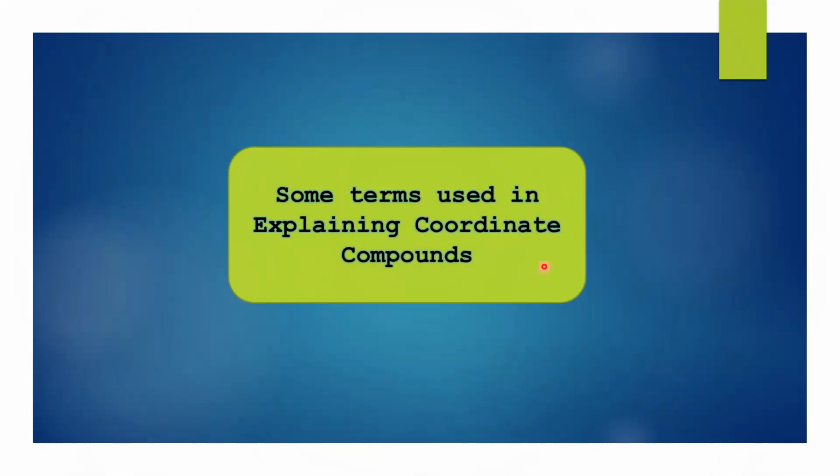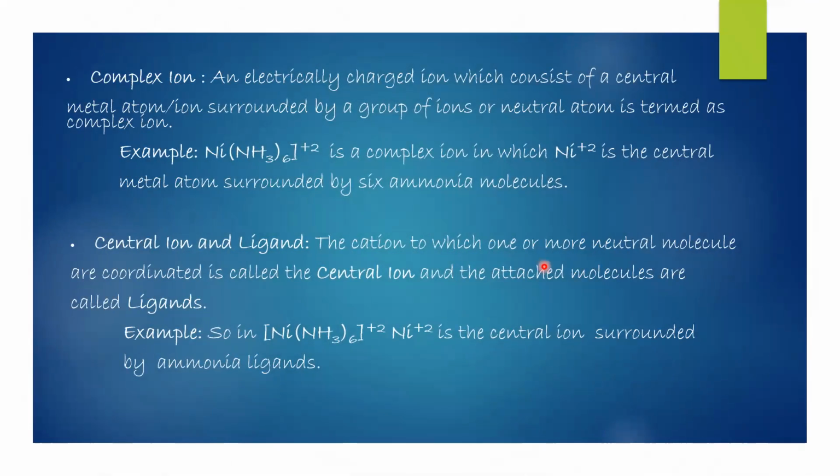Terms that are useful in explaining coordinate compounds. First of all, complex ion. What is a complex ion? An electrically charged ion which consists of a central metal atom or ion surrounded by a group of ions or neutral atoms is termed a complex ion.